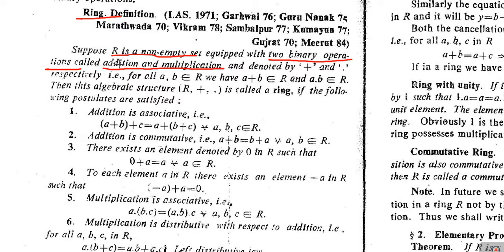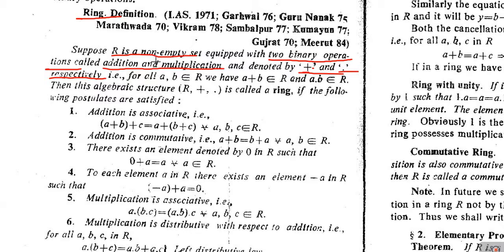Okay, these are the names given to those two binary operations. The first binary operation we'll call addition, and the second we'll call multiplication, and which we denote by the notations plus and dot respectively. So these are the notations. Plus means addition and dot means multiplication.